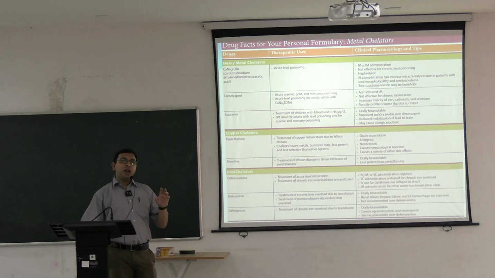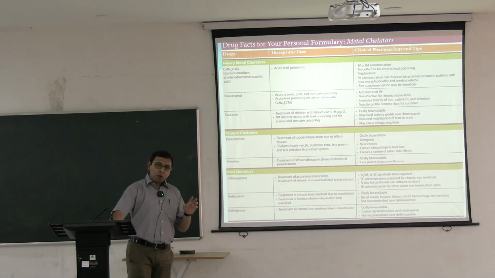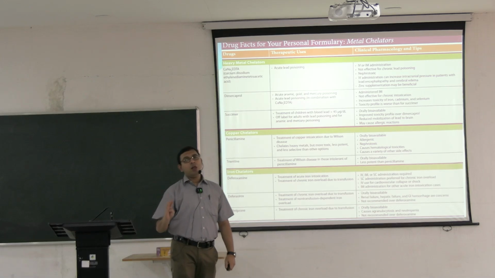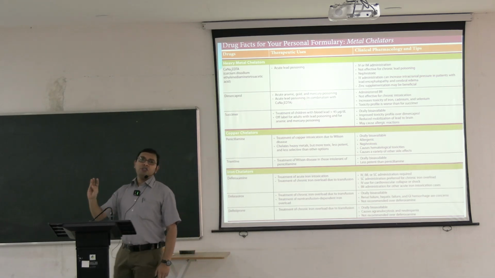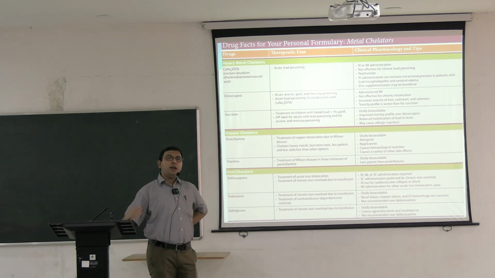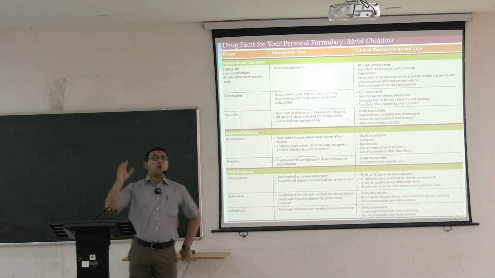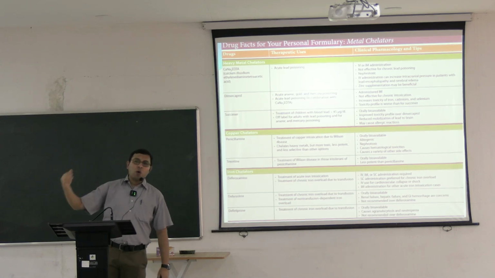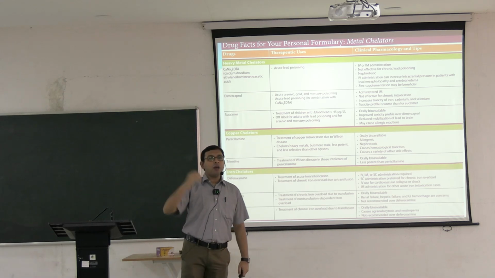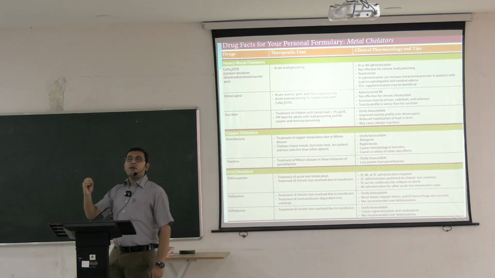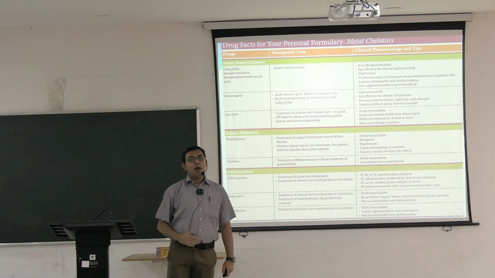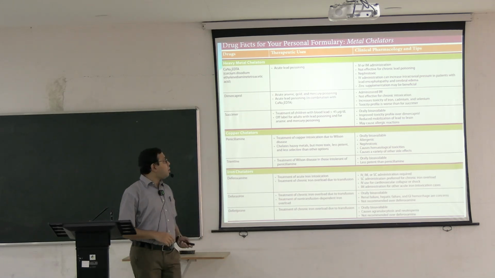So chelating agents can come as a short note in your examination. Individual chelating agents, most commonly Dimercaprol, penicillamine, the iron chelators or EDTA, these 4 can come as a short note. And in the viva also, usually it is asked, what is the indication of Dimercaprol? What is the contraindication of Dimercaprol? What is the main drug used for copper poisoning in Wilson's disease? What is the main drug used for lead poisoning? These are very commonly asked questions that can also come as your MCQ. So this is all about the chelating agents.